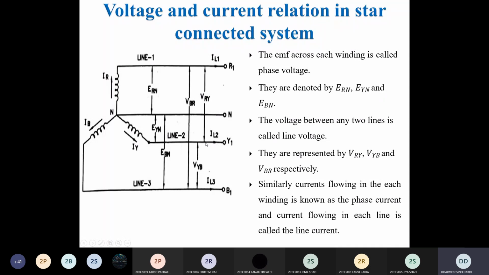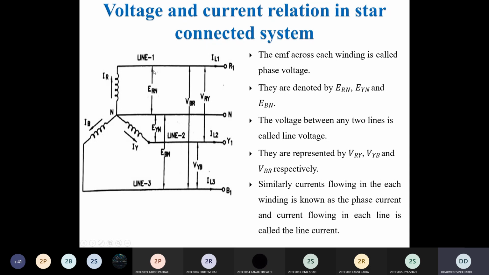Same way, if you measure the voltage between Y and B phase, VYB, and the voltage measured between B and R phase, this one, that is also a line voltage. Clear? Similarly, the current flowing into each winding, as we already discussed, that is IR, IY, and IB. That is the phase current. Current flowing into this phase. Clear? That is called the phase current.